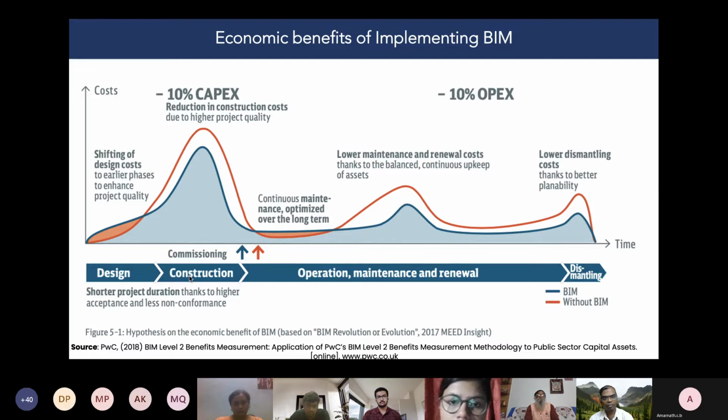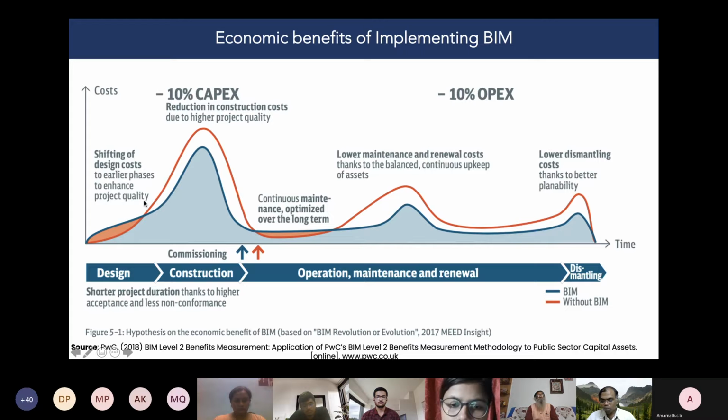What exactly do we have to do in site-related learning? What skills and competencies do you need for this construction phase? Because you are the key people to bring this 10% capex return on investment. And when you are handing over the facility, you are giving a digital twin of the facility. What is this digital twin?